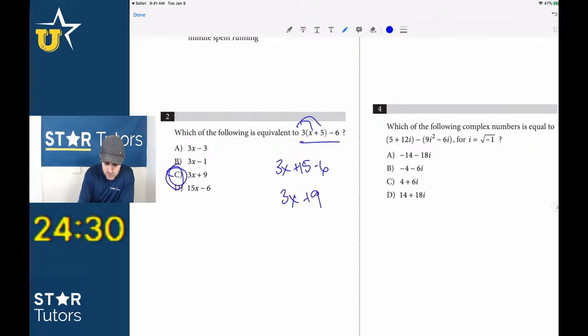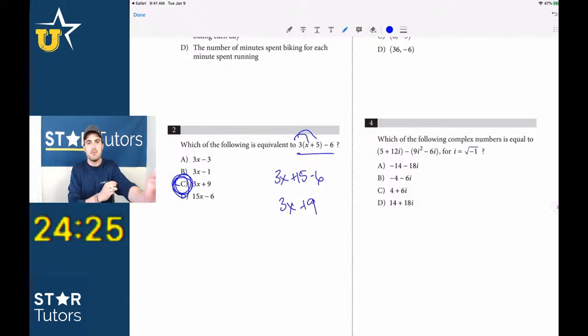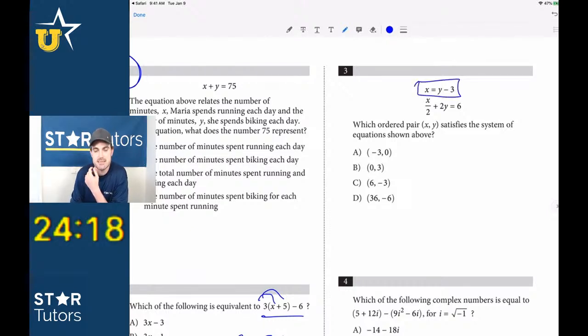Okay, so guys, starting with number 2 there, there's so much less momentum lost because I never looked at a time-consuming question. I like systems of equations problems like this, and they've actually made this very easy because they have already said x equals this. So if you know x equals that value, you can just substitute in for the x. In fact, before we even do that, I'm going to multiply this entire equation by 2, just so we get rid of that 2 out front here. And so we get x plus 4y is equal to 12. Make sure you don't make a simple mistake.